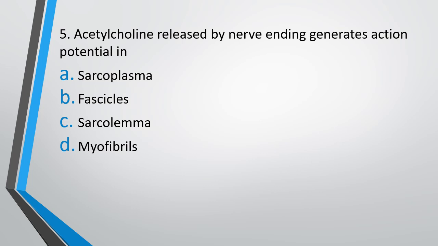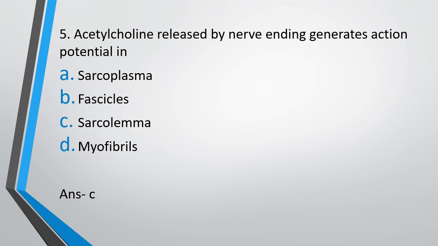Question 5. Acetylcholine released by nerve endings generates action potential in sarcoplasm, fascicles, sarcolemma, or myofibrils. Acetylcholine released by nerve endings generates action potential in. The correct answer is option C, that is sarcolemma. Acetylcholine is a neurotransmitter that is present in the motor end plate. What is the motor end plate? The junction of the muscle with the nerve.